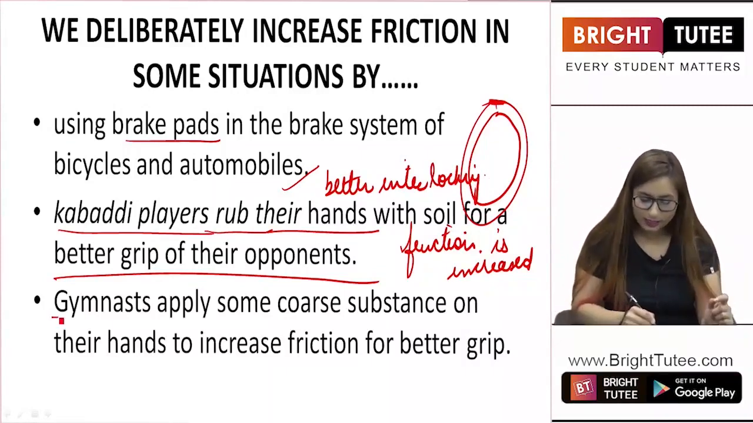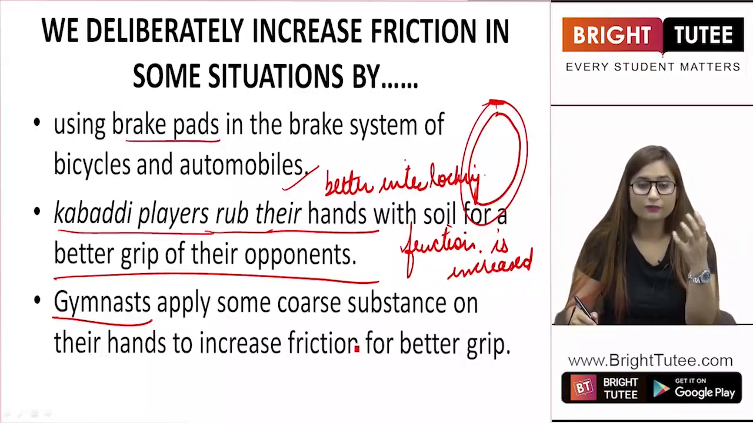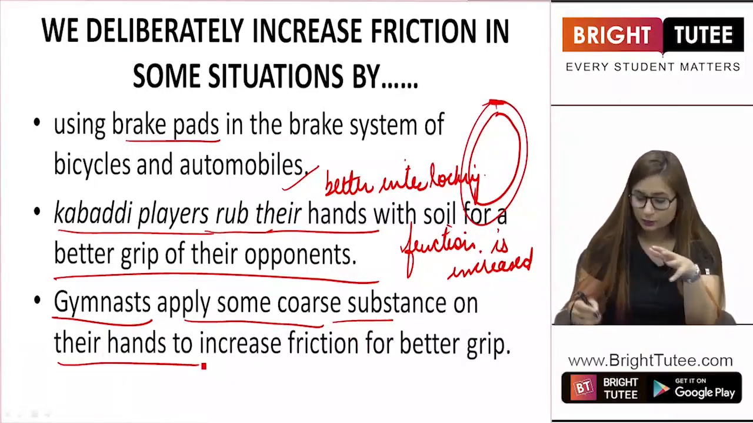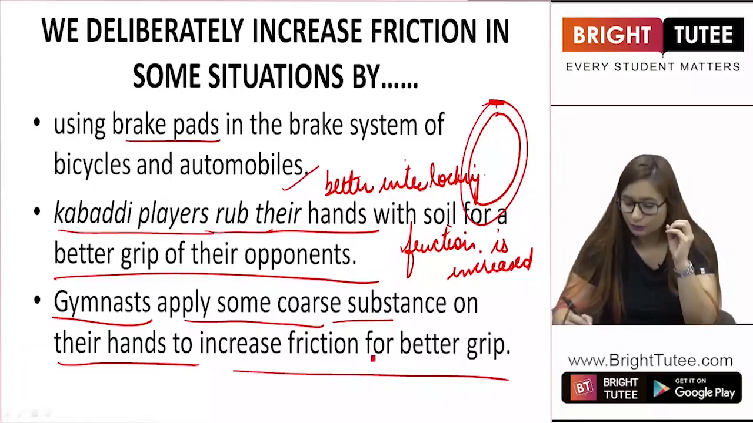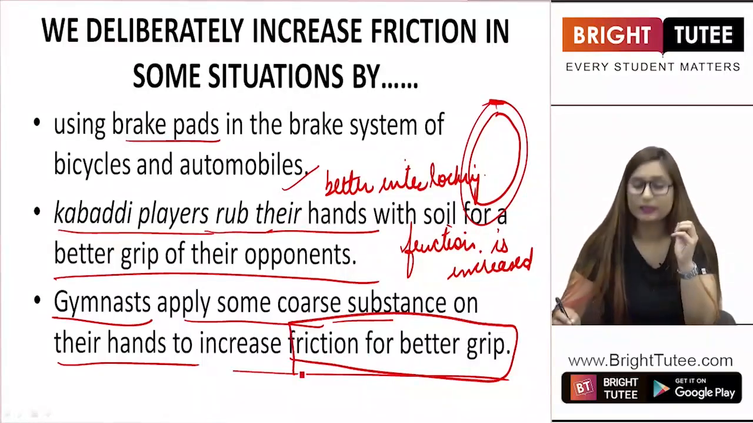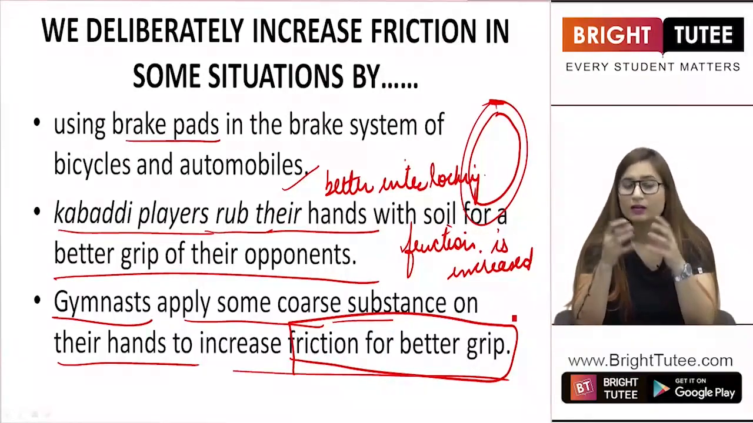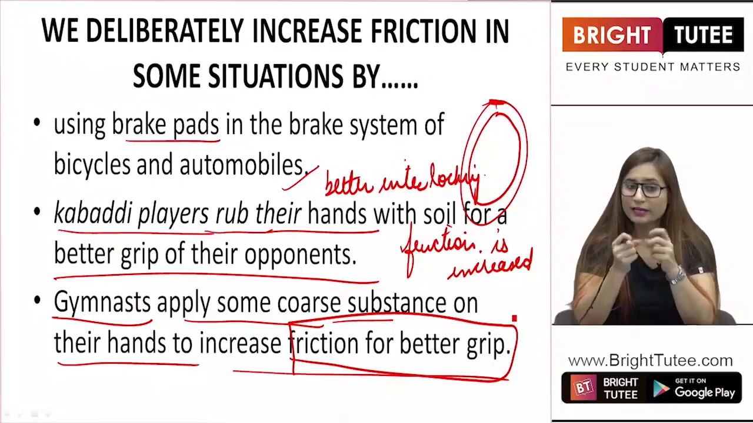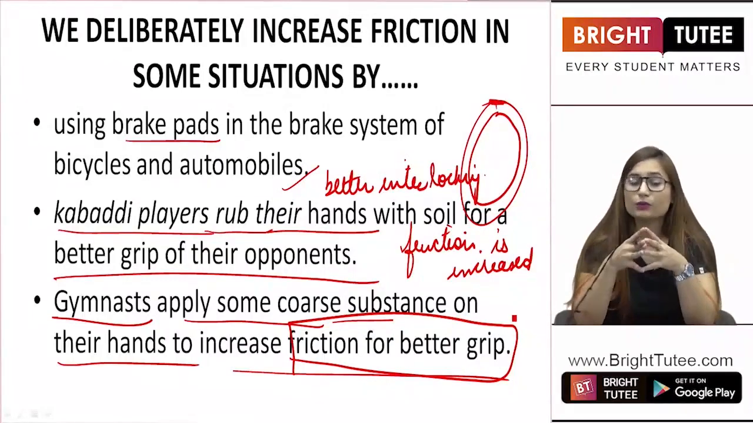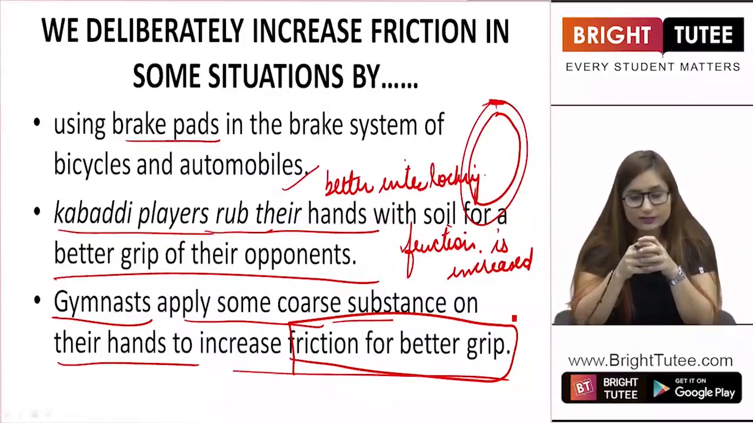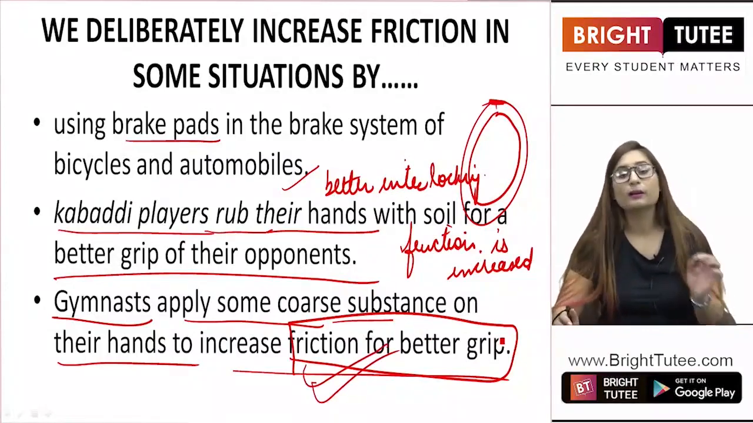Now students, gymnasts, if you have seen gymnasts, they perform really good exercises and different activities, and they apply some coarse substances on their hands to increase friction for better grip. So obviously friction is being used to better the grip. What does this mean? That when we increase the friction, the grip becomes better. Obviously grip means we are holding something. If the surface is smooth and slippery, we would not be able to hold it better, right? We can hold it better when there is good friction, there is good interlocking between the two surfaces. Hence, friction is used for better grip.